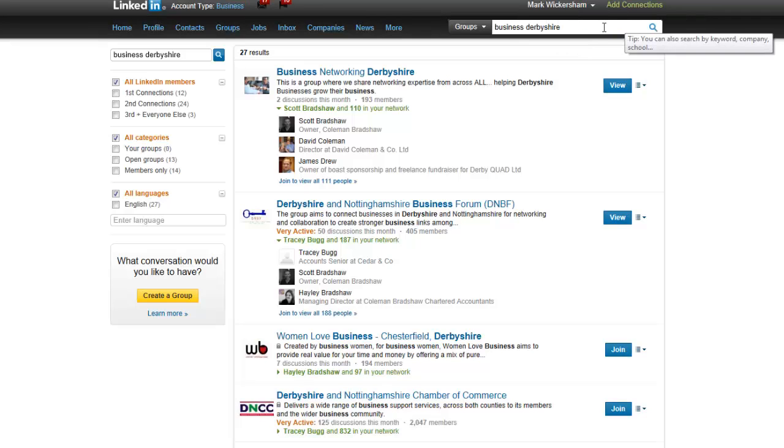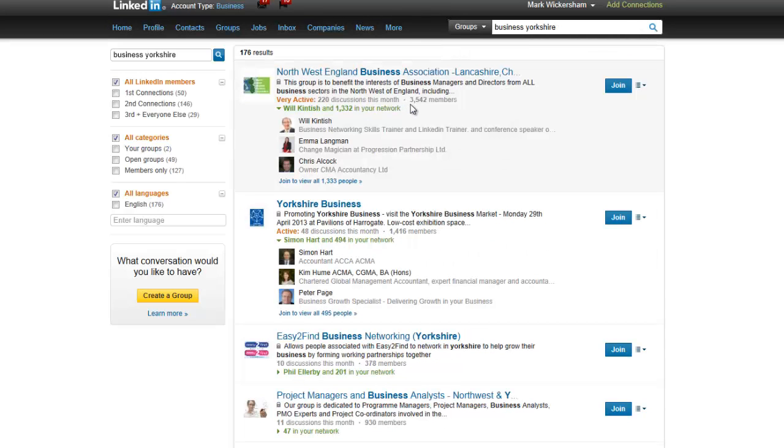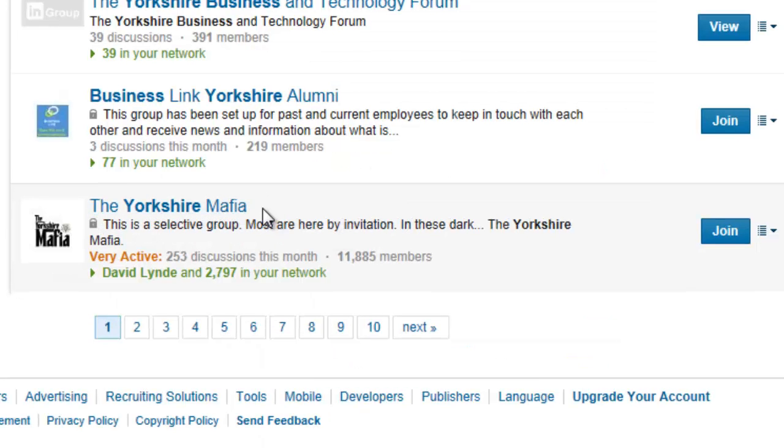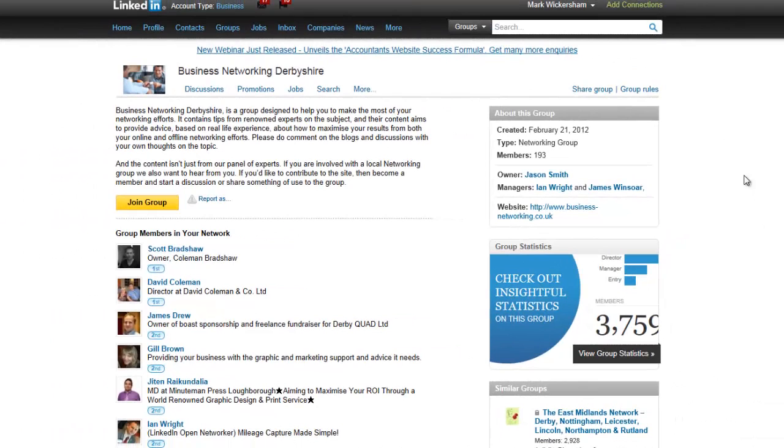Just to give you an indication of the power of some of these groups, Derbyshire is perhaps not a very good example, but if we were to go to Yorkshire, we've got one here with 3,500 members, and if we scroll down a bit further, we've got the Yorkshire Mafia. This is a famous one. This one's got over 11,000 members of business owners here. So if you're based in and around Yorkshire, this is certainly one that you may want to consider joining, and certainly a lot of accountants I work with are in the Yorkshire Mafia. So you just have to spend a few moments doing some research here.